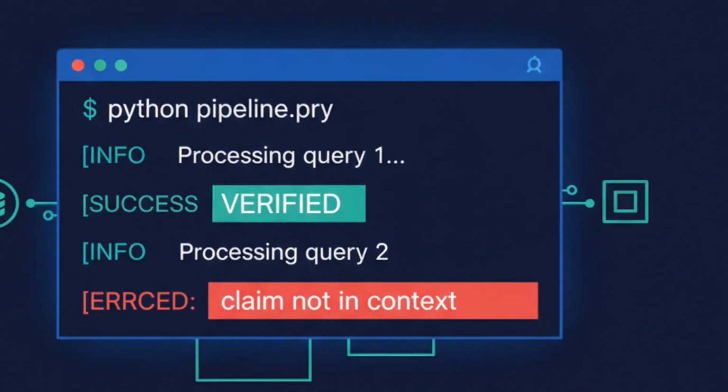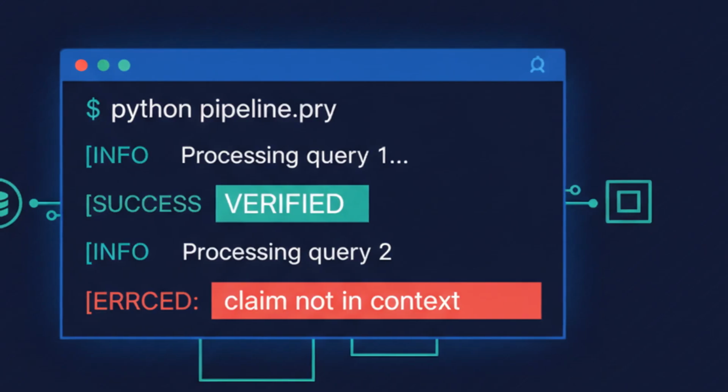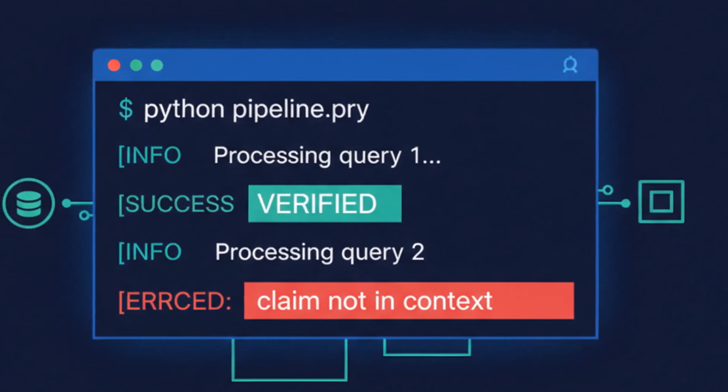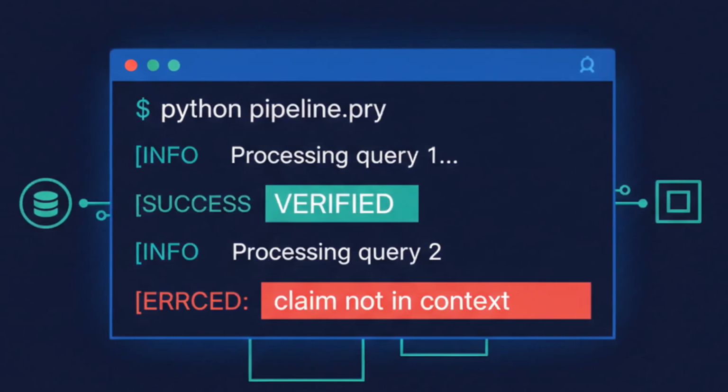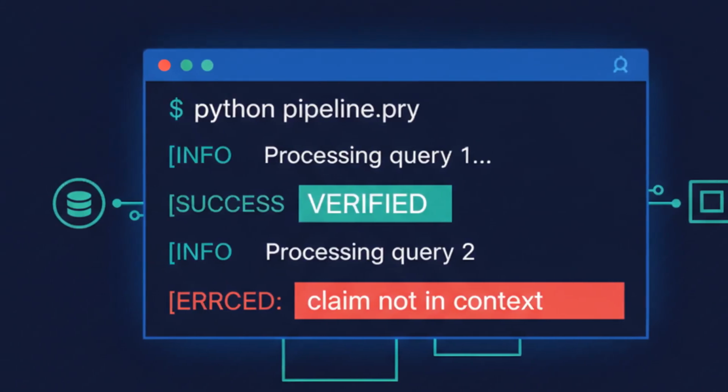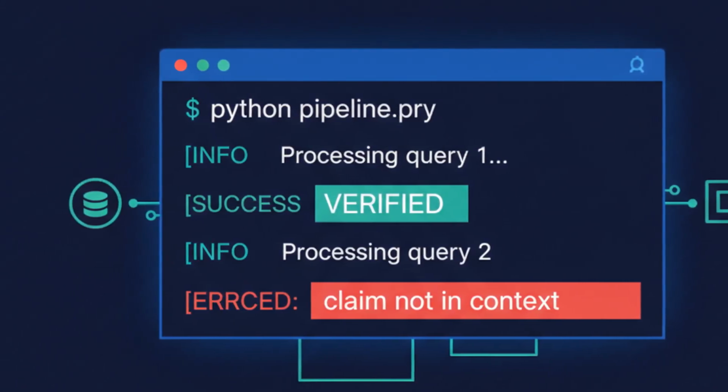Let's see the full guardrail in action in the terminal. The pipeline retrieves context, generates an answer, then runs the verifier. When the answer is grounded, it passes. When the model strays from the source, the verifier flags it, and the response is blocked before it ever reaches the user. This is the difference between a demo and a production system.